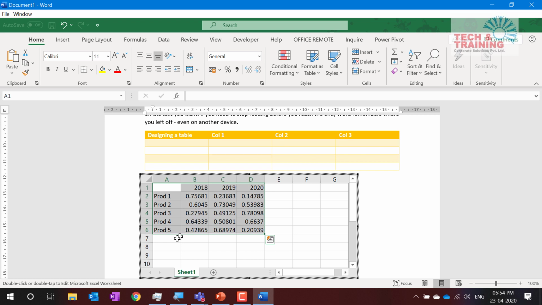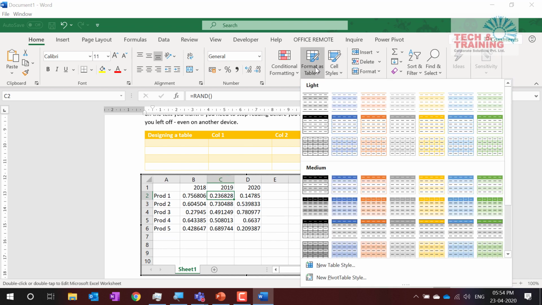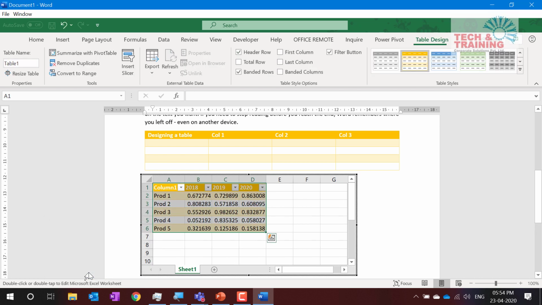Now, let's say I would like to get the total. So how do I get the total? Now see, I won't type the total. See, I'm a lazy fellow. I do not do anything that takes more time. So what do I do? I click here and in Excel there is a feature called format as table. It's the same feature that we saw here. I'm going to match the formatting here. So I click this and automatically it selects the area. See, I have not even selected the area, and now I check that my table has headers and click OK. So automatically all the table has got formatting.